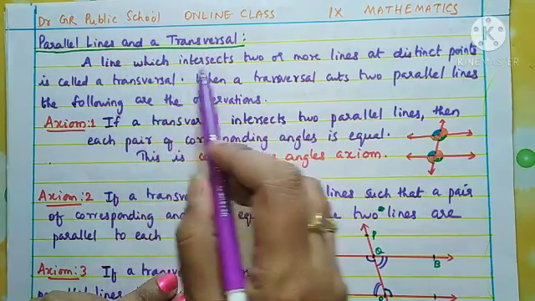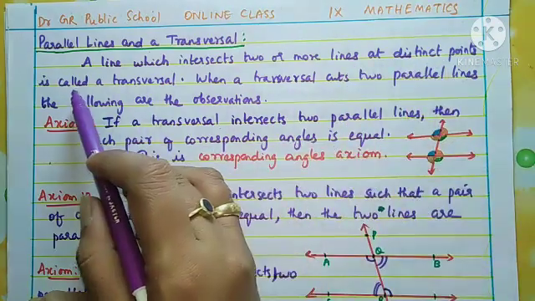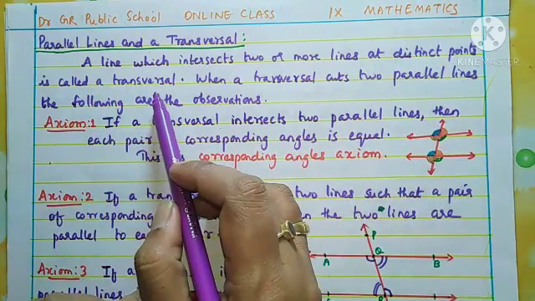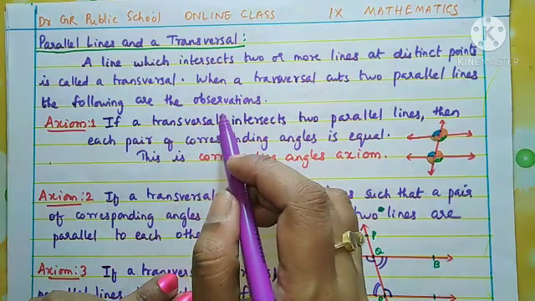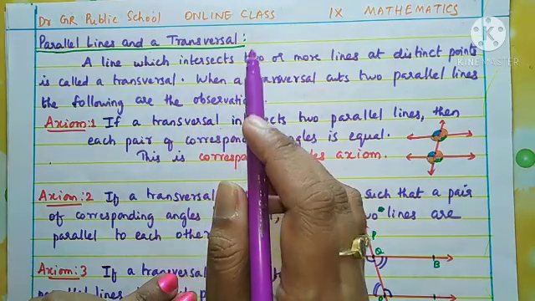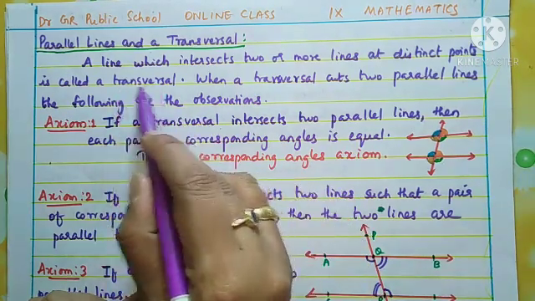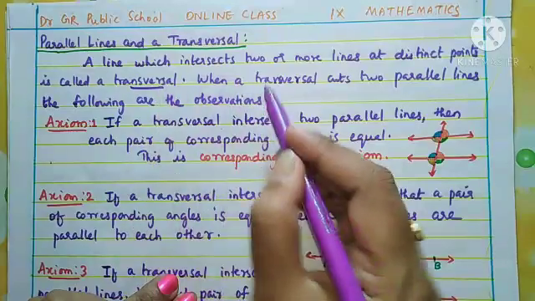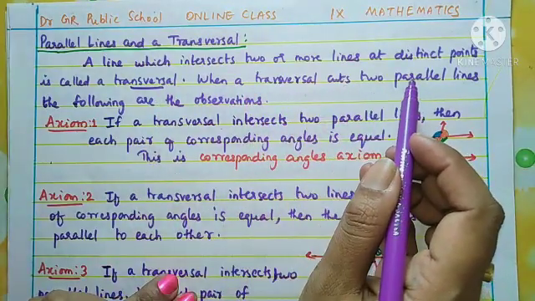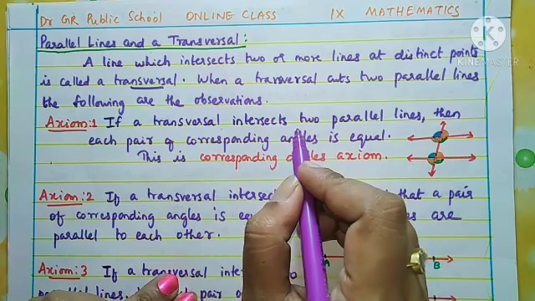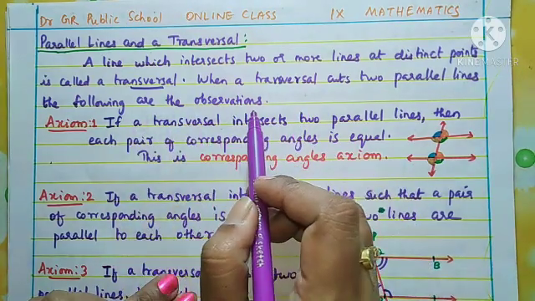A line which intersects two or more lines at distinct points is called a transversal. All of you understood? So when we are drawing two or more lines and a third line is cutting at distinct points, that line is called a transversal. Okay. When a transversal cuts two parallel lines, we get the following observations.